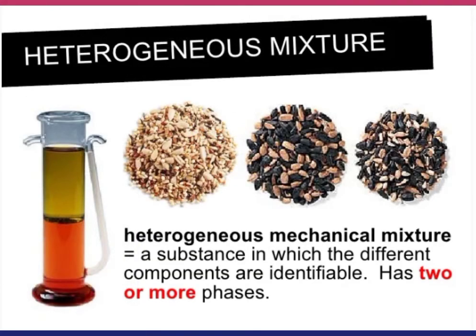Next type of mixture is heterogeneous mixture. A heterogeneous mixture is a substance in which the different components are identifiable. Means when two different components combine with each other and form a mixture, then we can identify these two components. And a heterogeneous mixture has two or more phases, while a homogeneous mixture has only one phase. Let's suppose the example of water and oil. When we mix water and oil with each other, then we can identify or separate these two components. So it is a heterogeneous mixture.